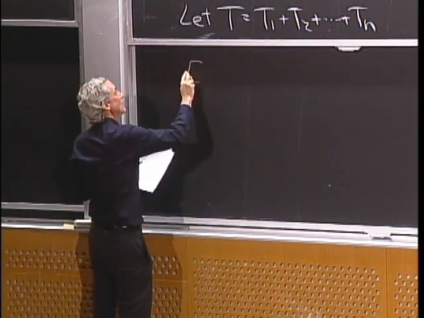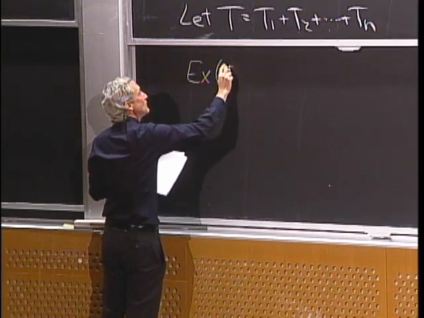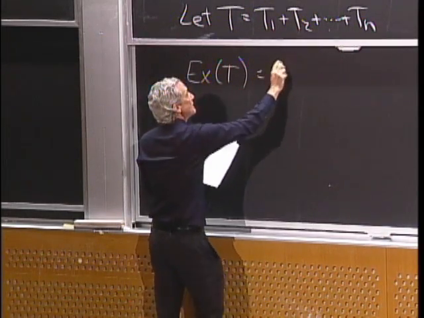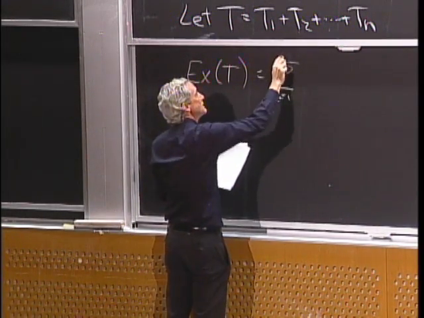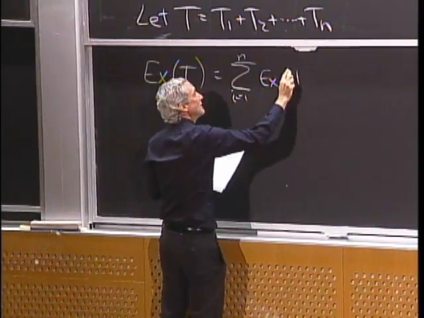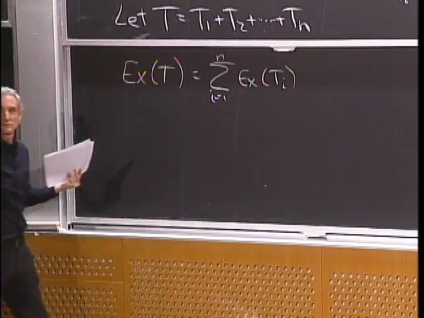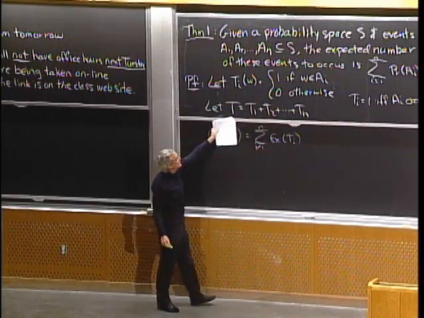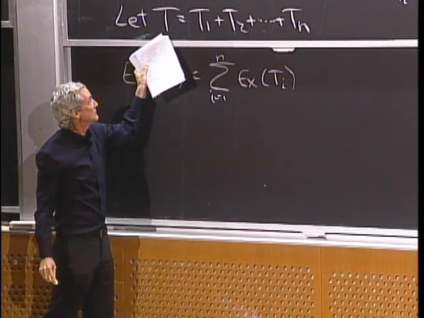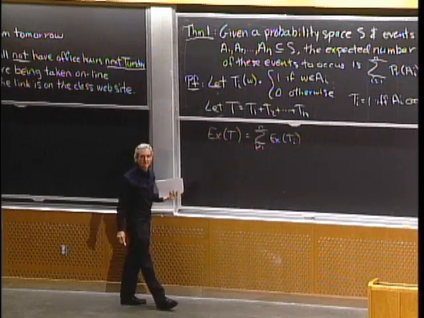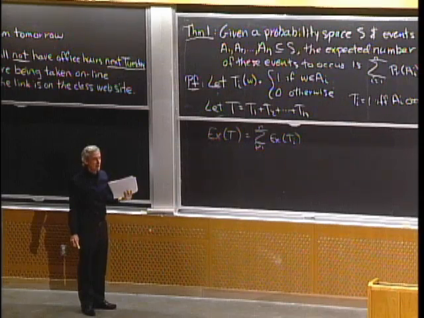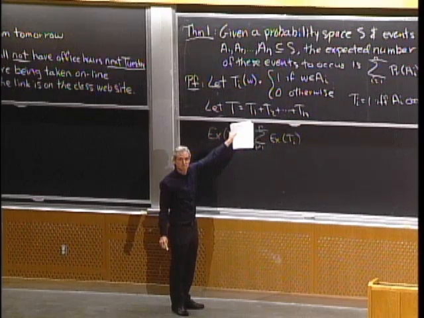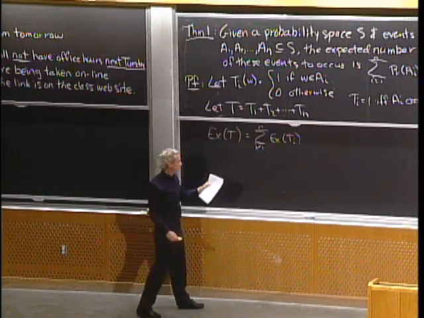All right, now we care about the expected value of T, the expected number of events to occur. And I claim that's just the sum i equals 1 to n of the expected value of T sub i. Why is that true? Why is the expected value of T the sum of the expected values of the T sub i? Linearity of expectation. Now, did we need the T sub i's to be independent events for that? No. OK, very good.